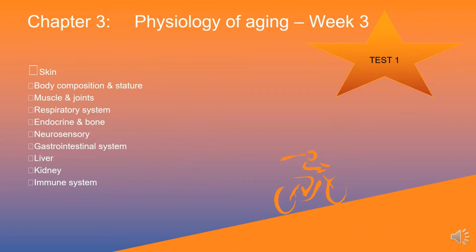Next is chapter 3, on physiology of aging, which will be discussed in week 3 via ODL and some video presentations, and the understanding will be tested in test 1.